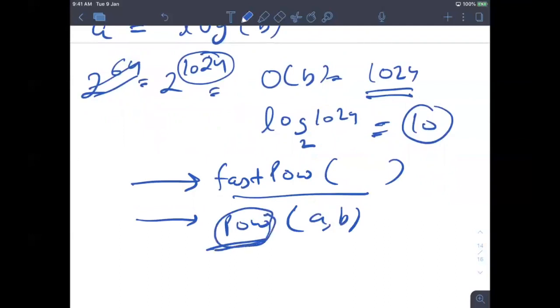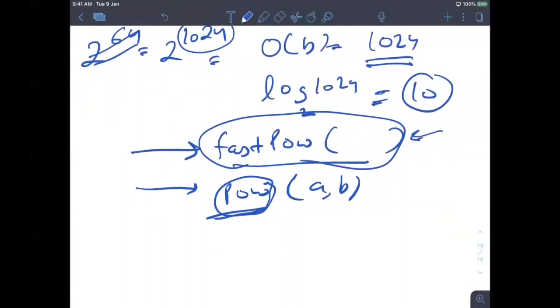Similarly, you can make a template of your own, like I used to do when I used to code. I used to keep my standard functions in Notepad or somewhere, and directly copy and paste them. So whenever I need to calculate a power, I'm not writing this code again and again. I just copy and paste this function from my template. That you can also do, or if you like writing again and again, that is also fine.